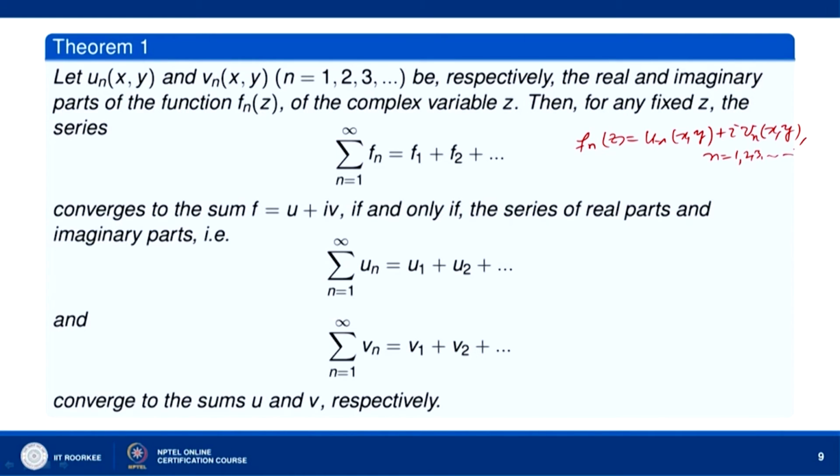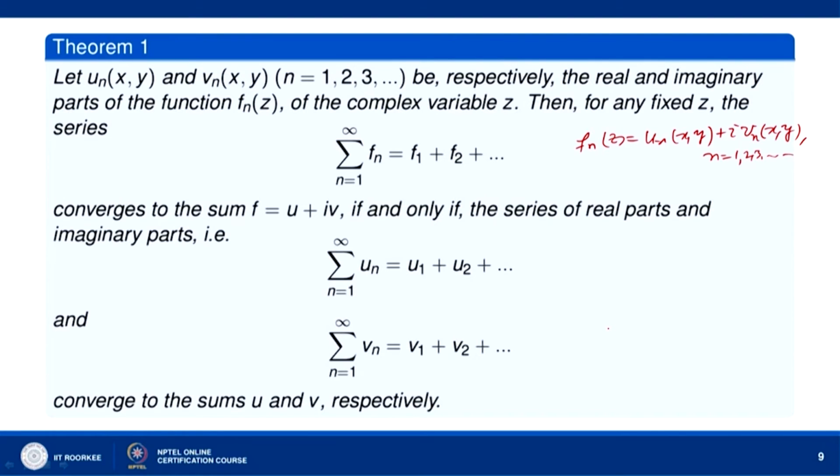Then for any fixed z, the series sigma f_n(z), equal to f_1(z) plus f_2(z) and so on, converges to the function f whose real part is say u(x,y) and imaginary part is v(x,y), if and only if the series of real parts sigma u_n(x,y), that is u_1(x,y) plus u_2(x,y) and so on, and sigma v_n(x,y), which is v_1(x,y) plus v_2(x,y) and so on, converge to the sums u(x,y) and v(x,y) respectively.